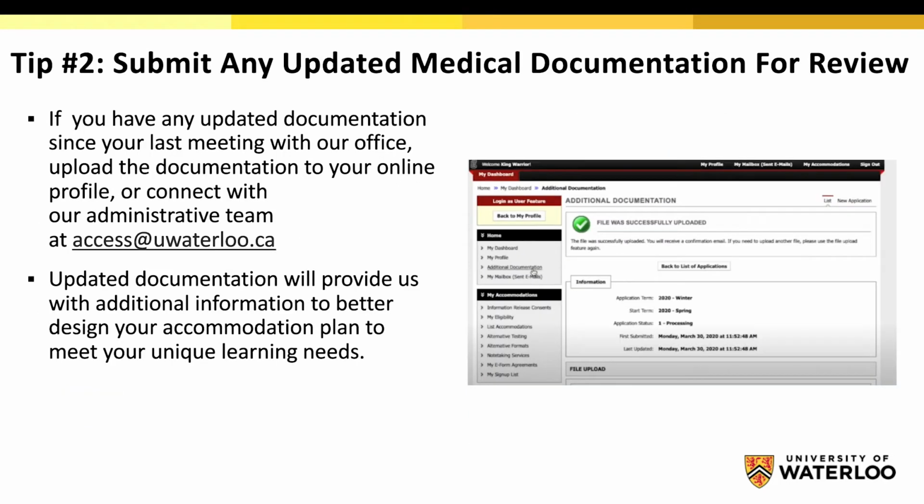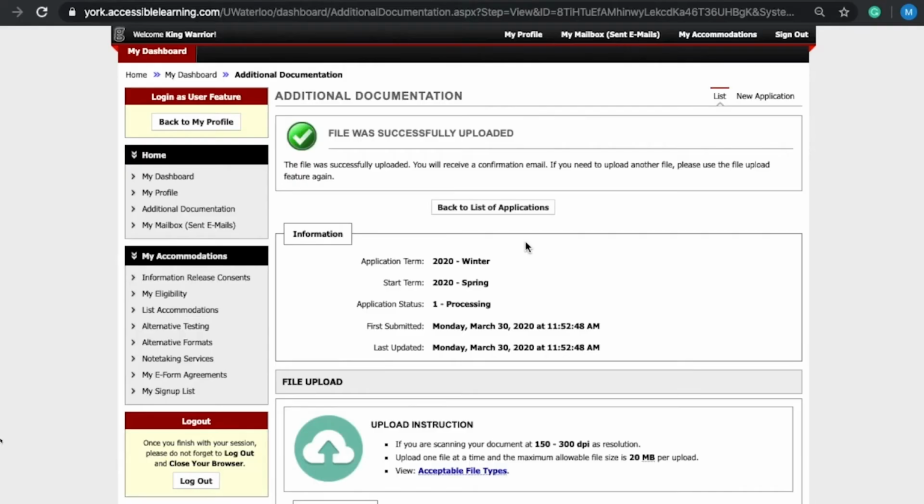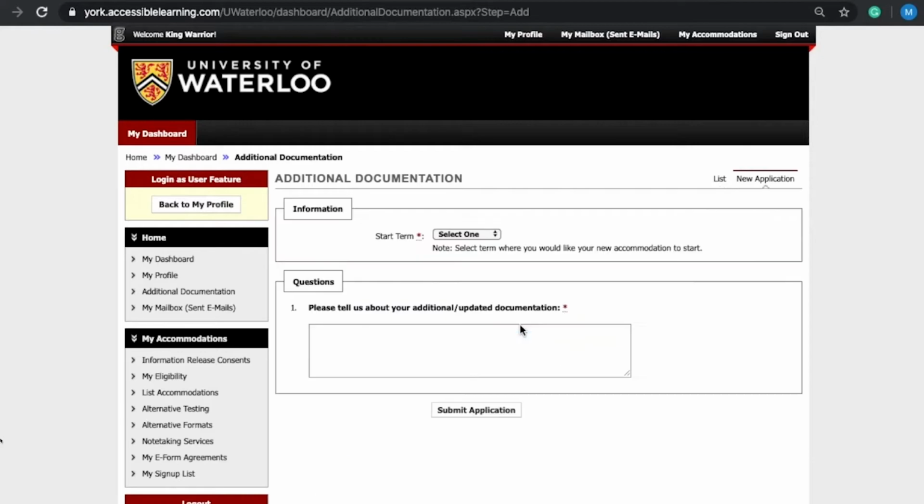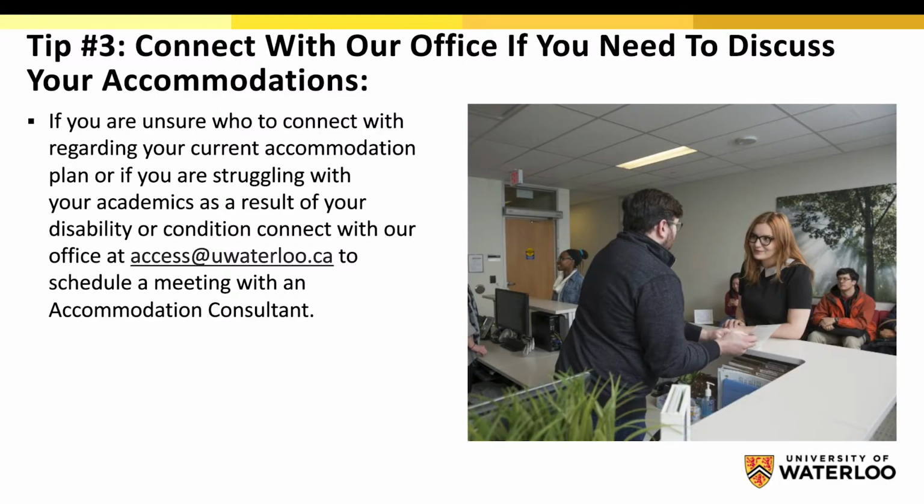Tip number 2. Submit any updated medical documentation for our review. If you have any updated documentation since your last meeting with our office, upload the documentation to your online profile or connect with our administrative team at access@uwaterloo.ca. This updated documentation will provide us with additional information to better design your accommodation plan to meet your unique learning needs.